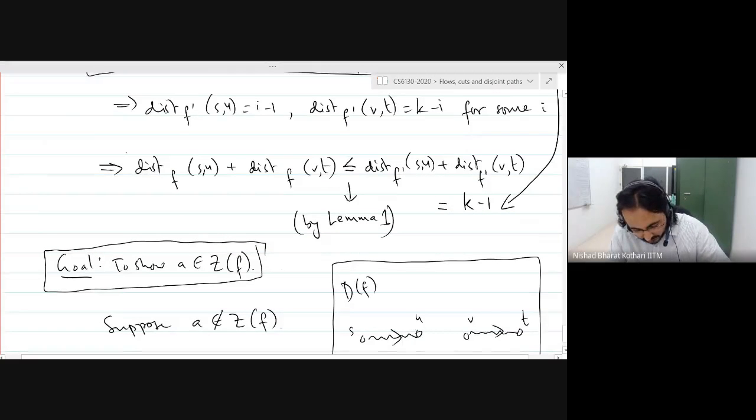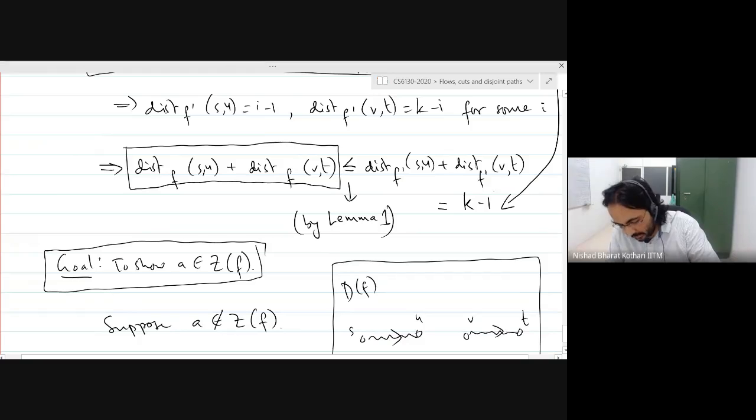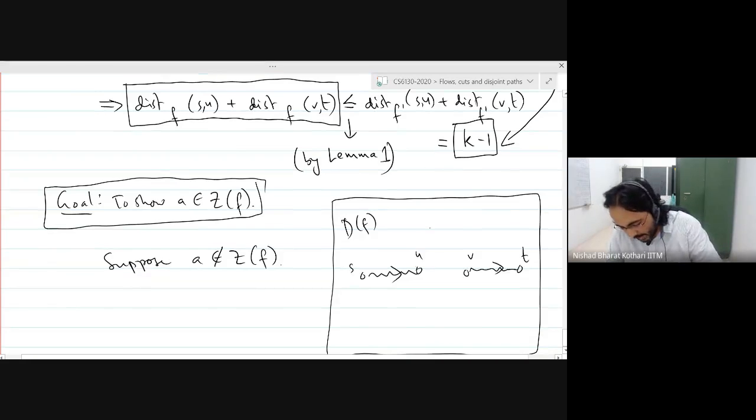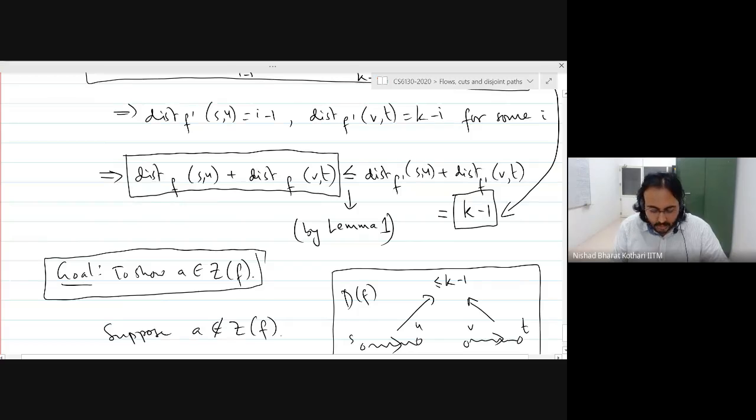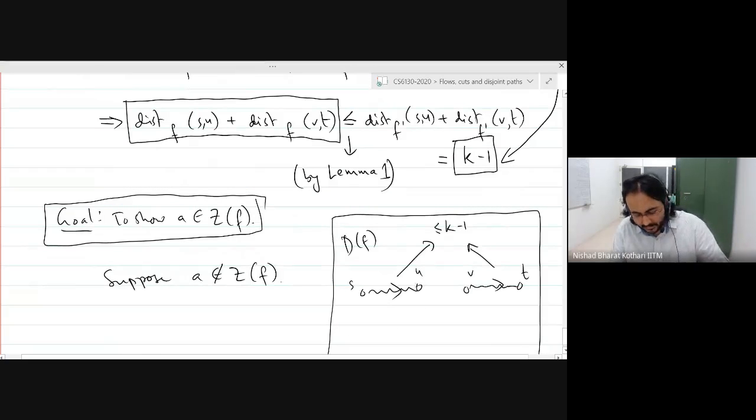This quantity, we have already observed that this is less than or equal to K minus 1. If you add up these two distances, this will be less than or equal to K minus 1. Okay. We know that the distance from S to T is actually equal to K, which means that this particular arc, well, we are assuming that A is not in the directed graph, right? Okay.